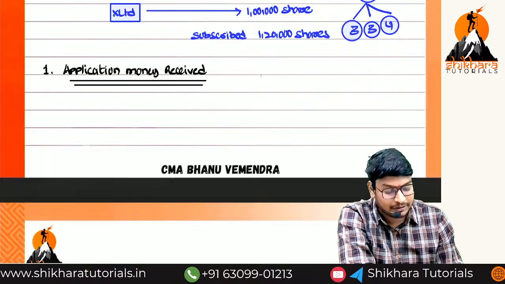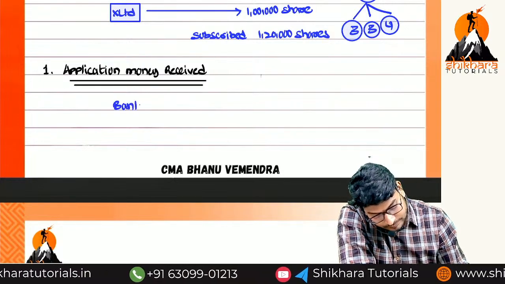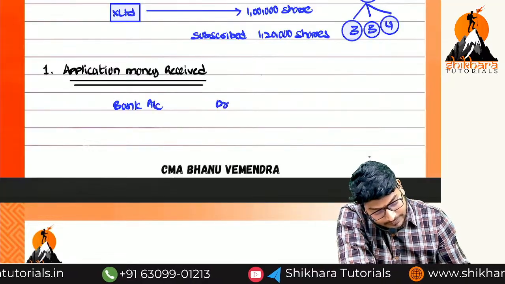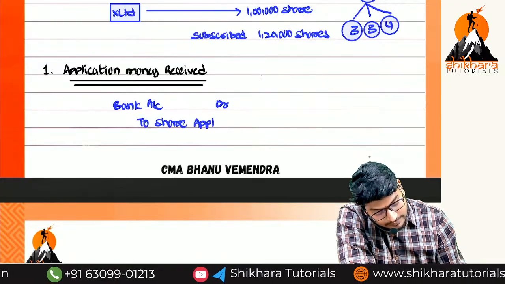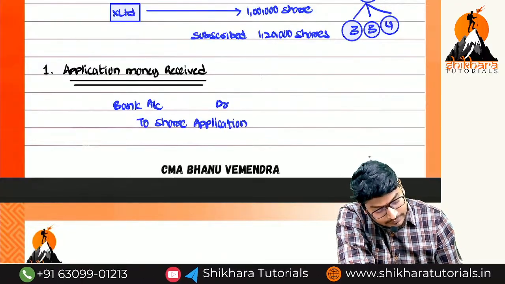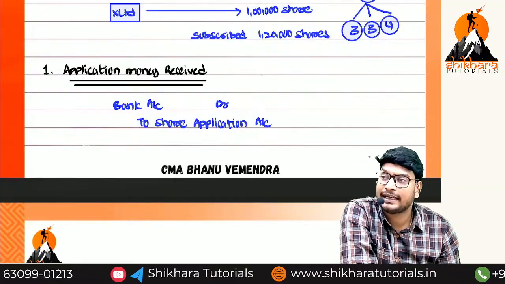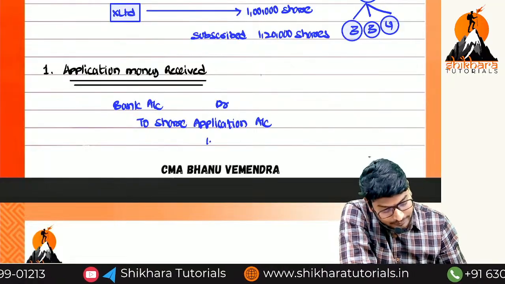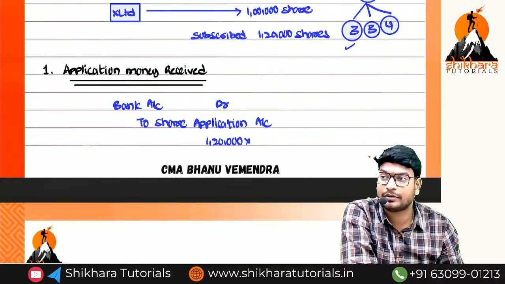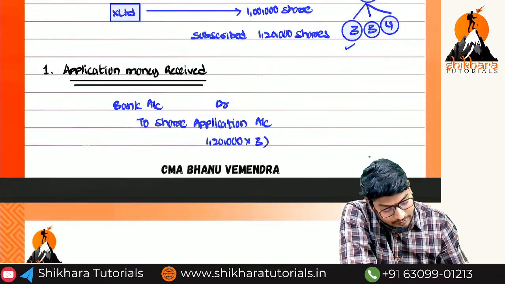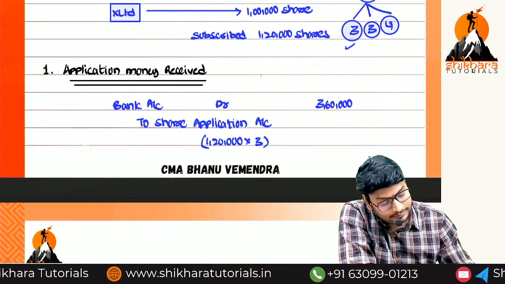Bank account debited to share application account. How many shares we have received? Applied 1 lakh, 1 lakh or 1 lakh 20? 1 lakh 20. So 1 lakh 20,000 into. What is the application amount, ma? 3 rupees. That is equal to how much, ma? 3,60,000.